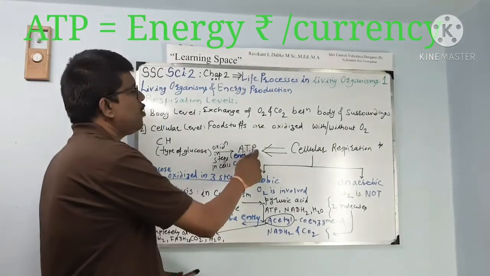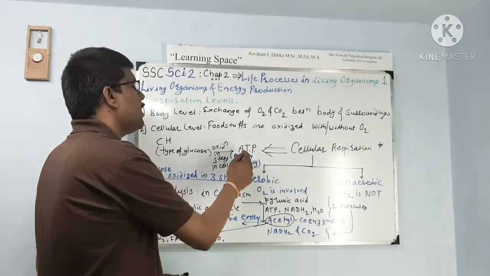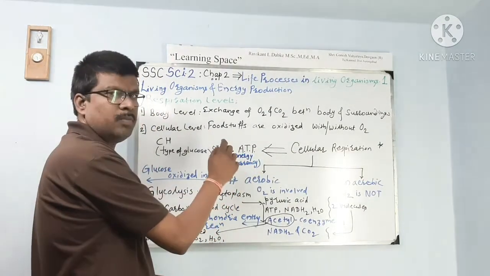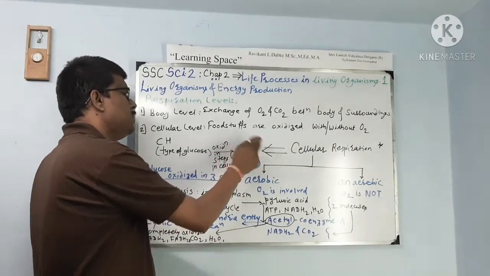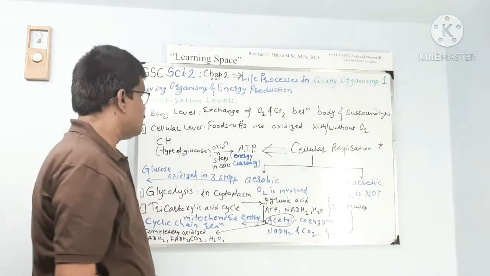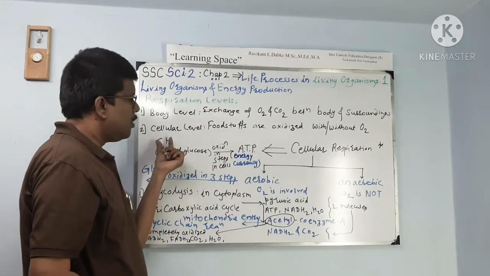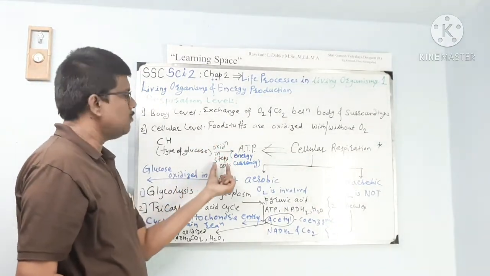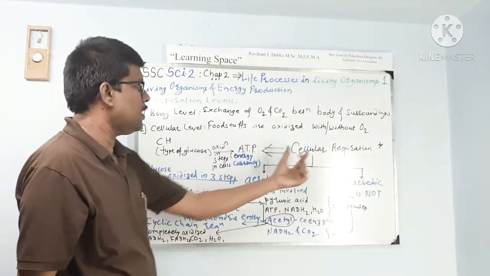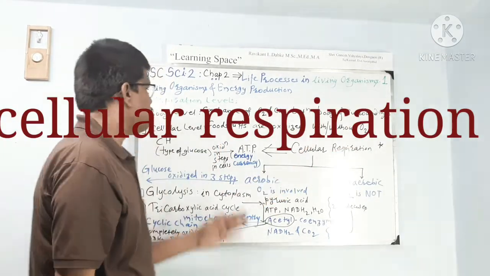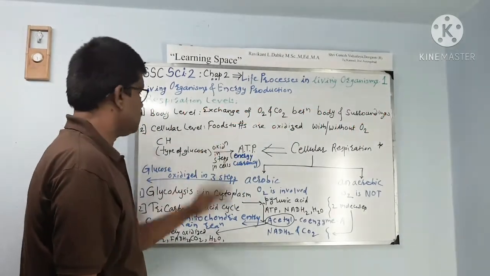Because there are phosphate molecules bound by various bonds, and when these bonds are broken, the energy is released, and hence the ATP is called energy currency. It means that whenever carbohydrate is oxidized in various steps, ATP is derived, and this whole procedure is known as cellular respiration, because all these things happen in cells.